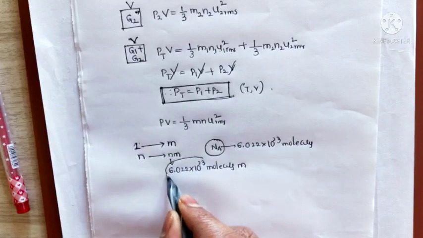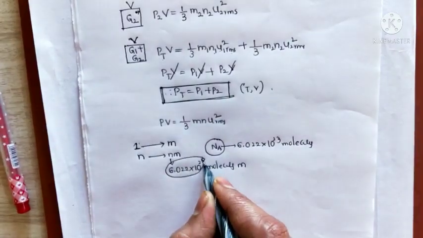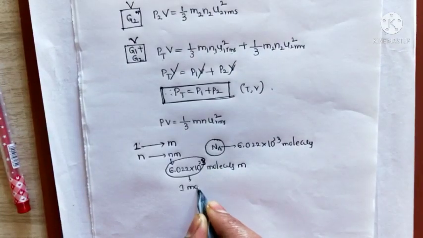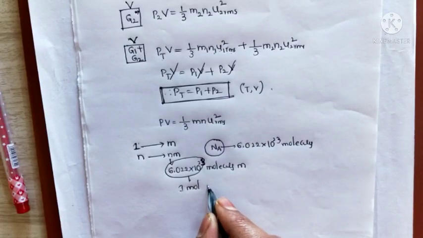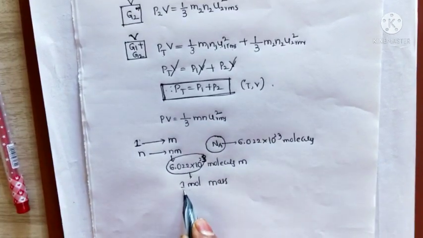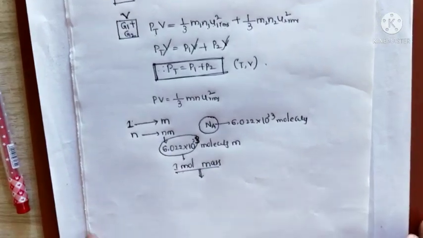So here 6.022 into 10 to the power of 23 we call 1 mole. So the mass of 1 mole is called molar mass.